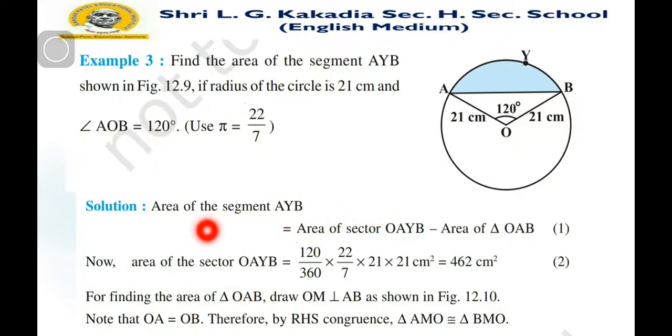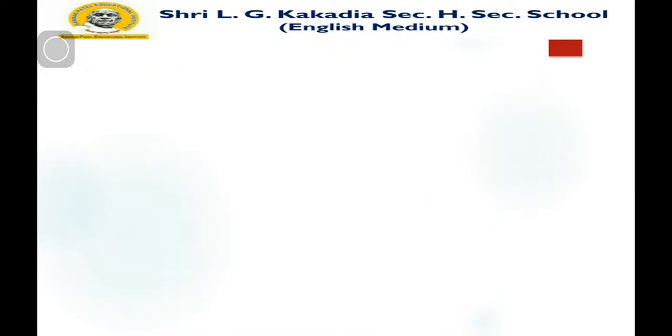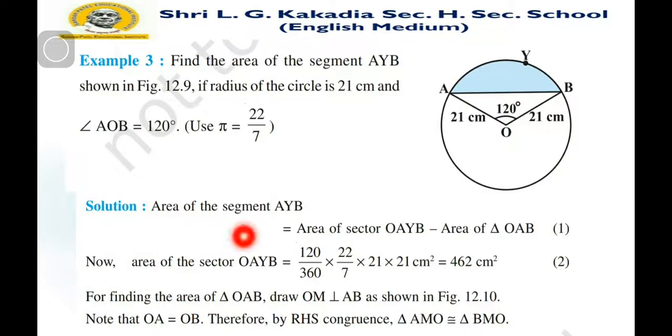So we first find the area of this sector, because we are going to subtract the area of this triangle OAB from this sector. After that we can find this segment. So the area of this segment AYB is equal to the area of sector OAYB minus the area of triangle OAB.